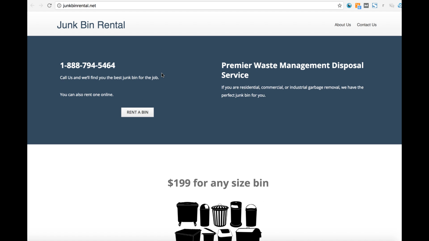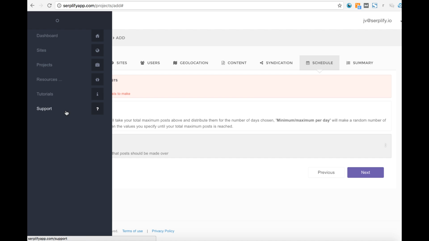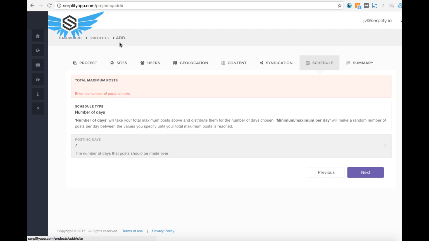You can go in any time and edit and change stuff. Then you can connect this WordPress site, here for junk bin rental, to the Serplify cloud app, because this is a cloud-based app. It's going to optimize it from the cloud, and also create posts on autopilot. There's also some backlinking and spinning features.